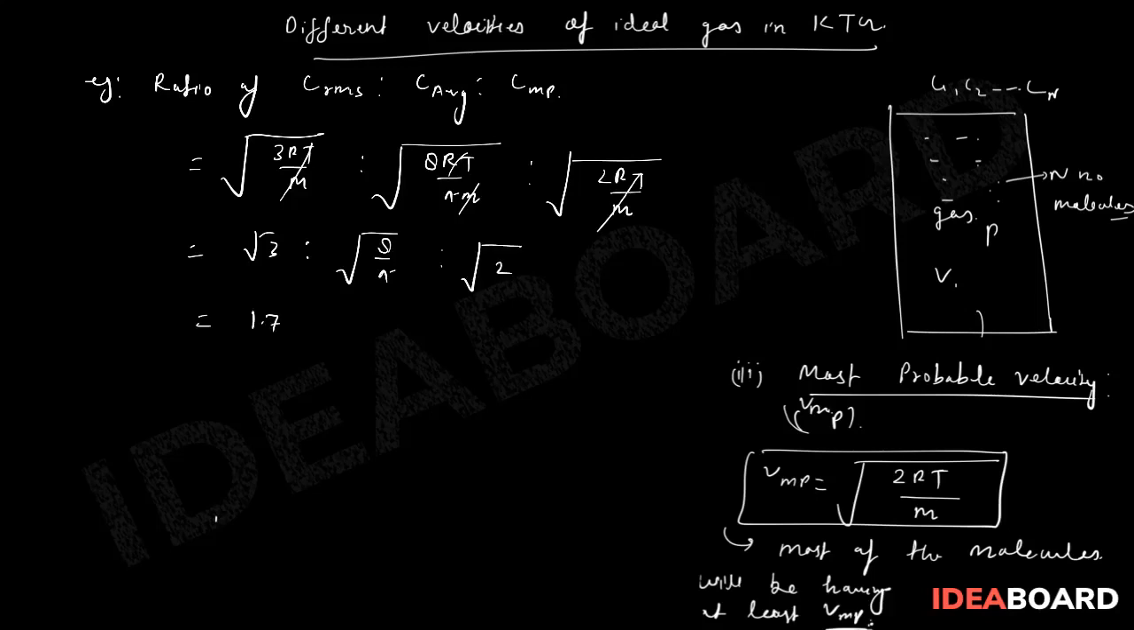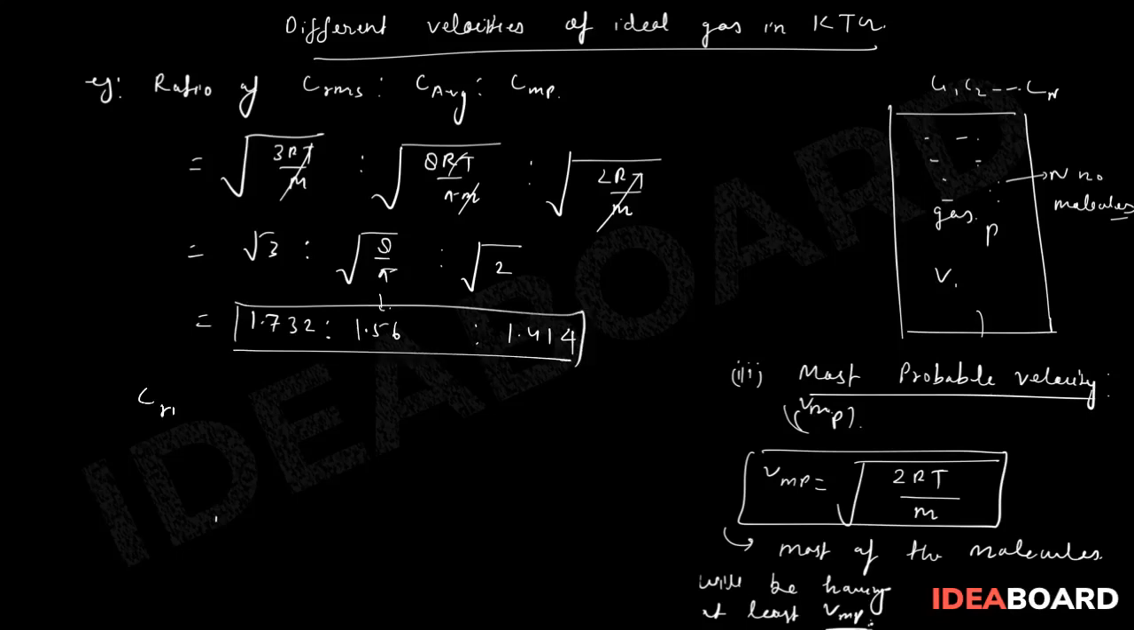So this will be 1.732. This is how much? 8 by pi, and this will be 1.414 approximately. 1.56. This value will be coming out to be. So clearly you can see here CRMS is greater than C average greater than C most probable.